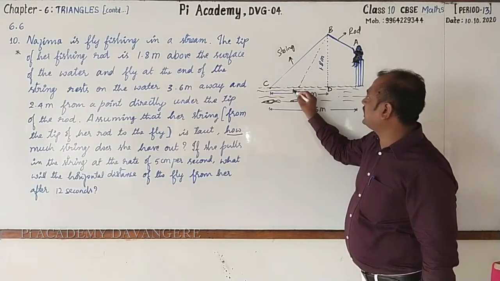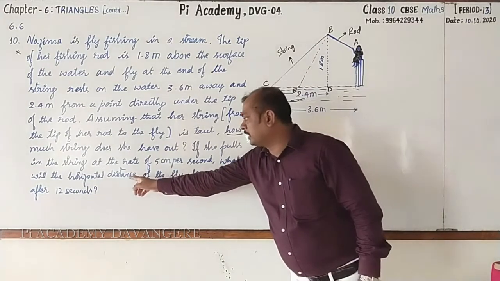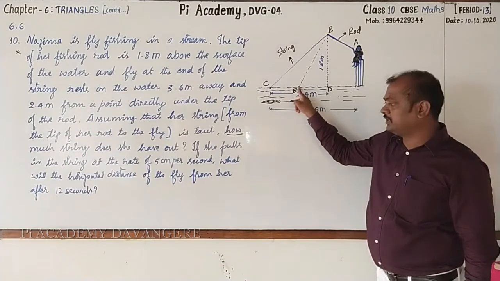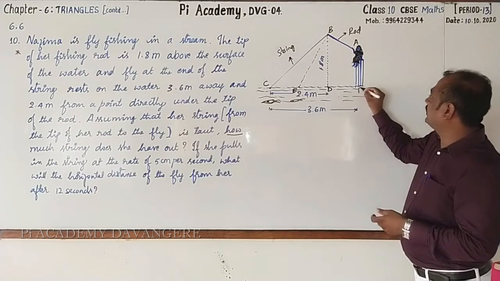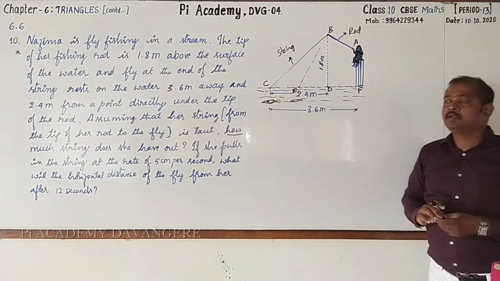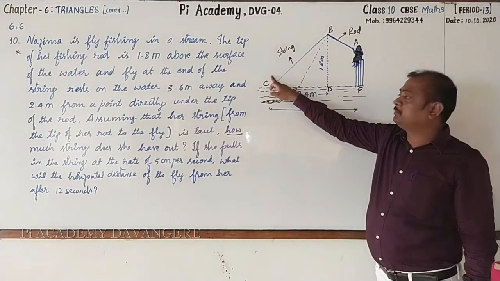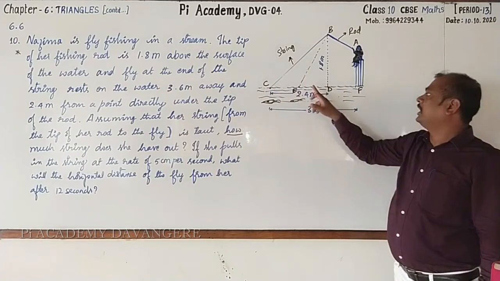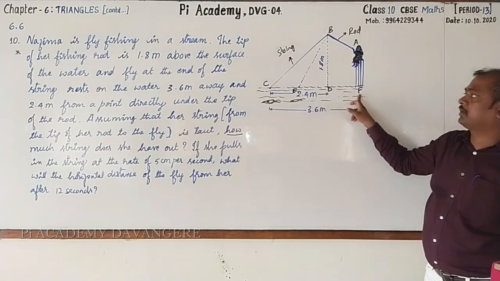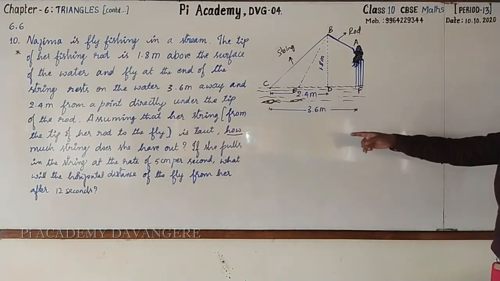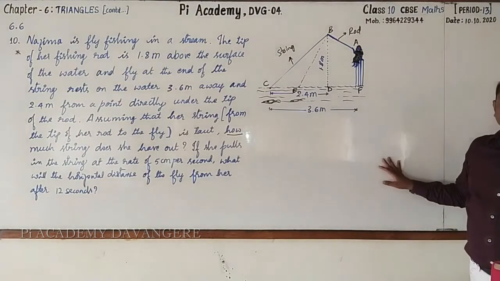You may call this point E. You are going to find out the horizontal distance of the fly from her, that is from E to, you may call this F. Followed? So two things are to be found out. One is the distance BC, nothing but the length of the string, and the second one is EF, nothing but the distance of the fly from her after pulling the string with the speed of 5 centimeter per second. Hope that you have understood it nicely.